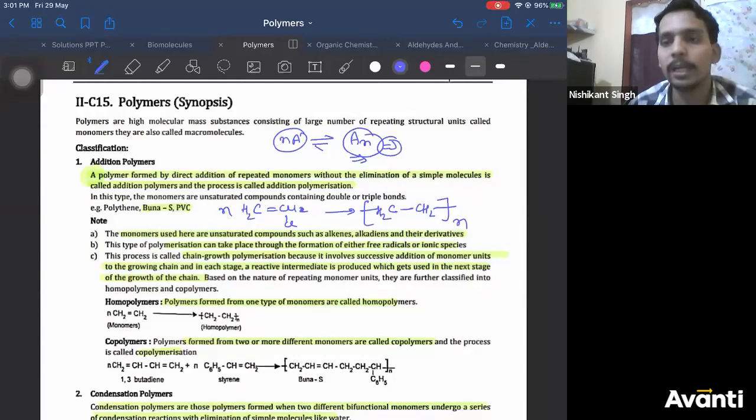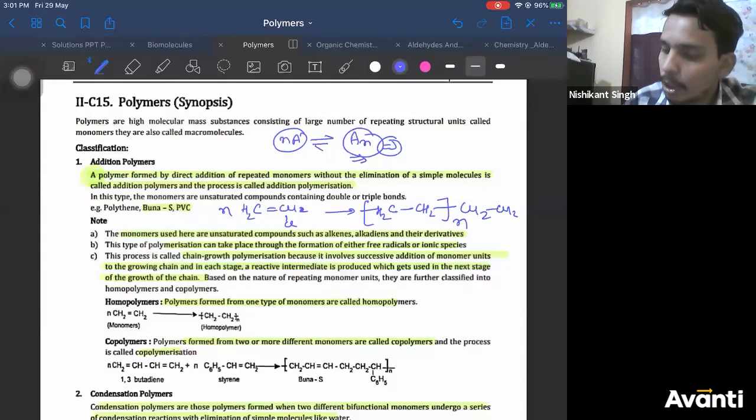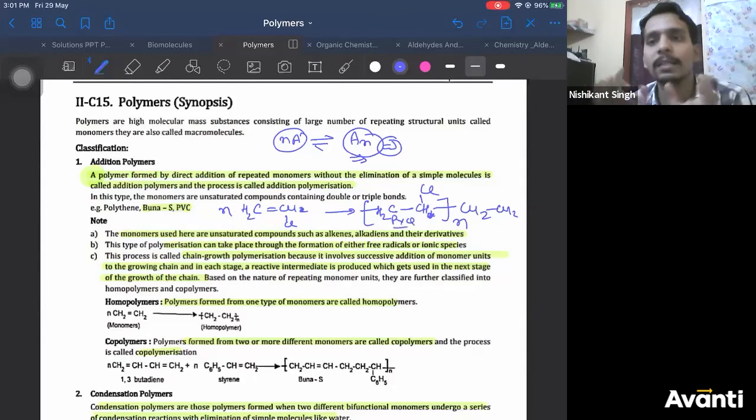How many times? n times. Meaning, it will keep repeating: CH2, CH2, CH2. It will keep going on. So now in place of this H, what will you have? Cl. Now this is your polyvinyl chloride. You have just added the vinyl chloride. You have not removed any other small molecules.